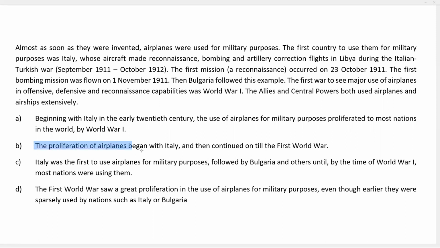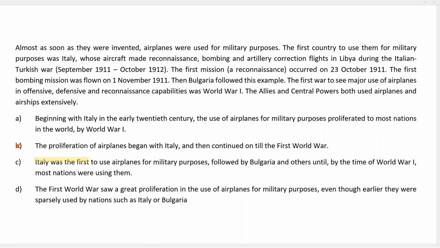B says the proliferation of airplanes began with Italy and then continued on till the First World War. This is extremely limited because it completely omits the phrase which represents the central premise, the use of airplanes for military purposes. Of course, this does talk about the First World War, but we see that this is the primary subject, so it has to be included in the summary. Hence, B definitely is limited. We can eliminate option B.